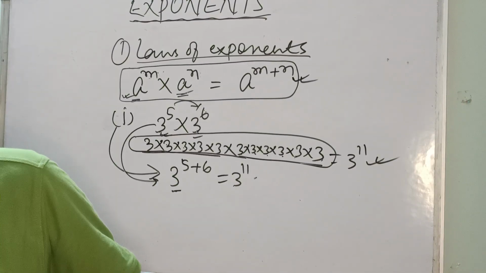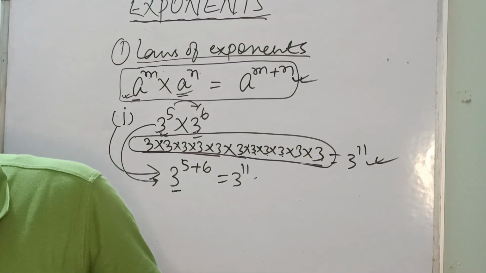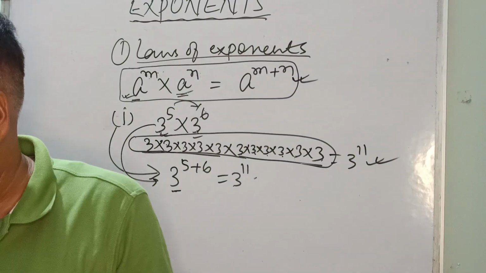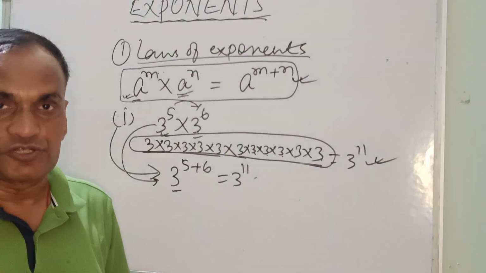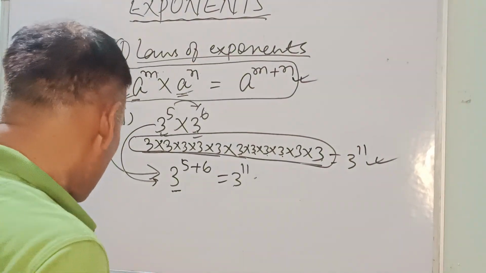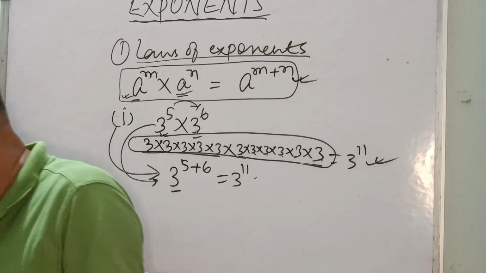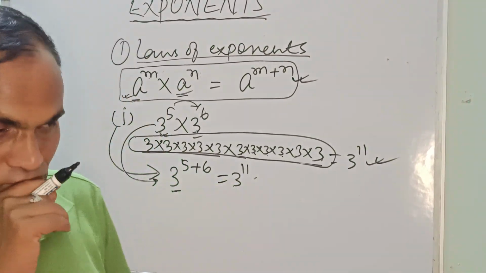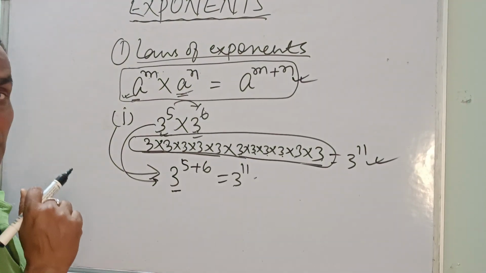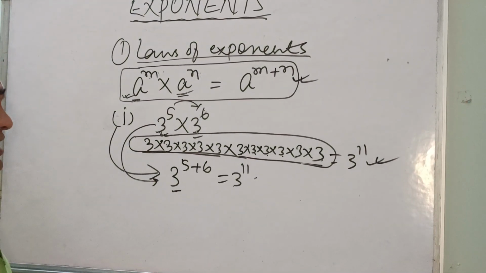This law of exponents is going to help you very much while solving the big questions in this chapter. Okay, so we'll take another example.